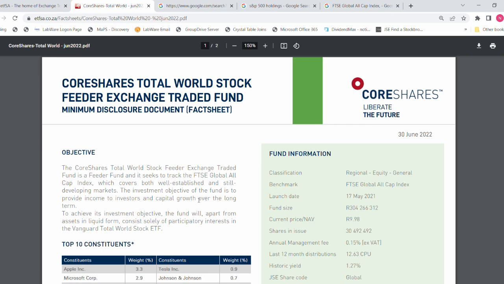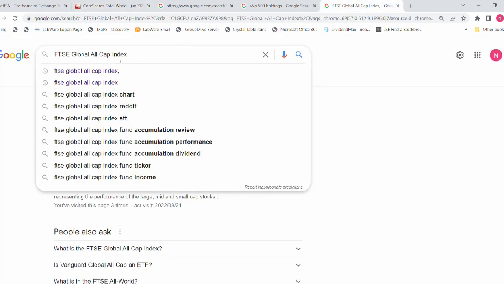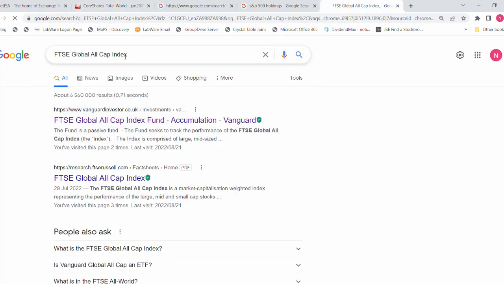So what you do if you want to see what this index is about, Google is your friend. Literally, guys, copy the name of the index. Then we're going to go and Google that index. So let me see what comes up. So here we go, FTSE Global All Cap Index. You can actually download that PDF and see what it's all about.